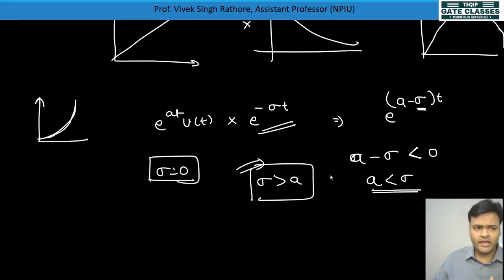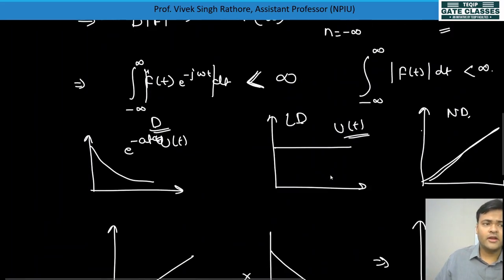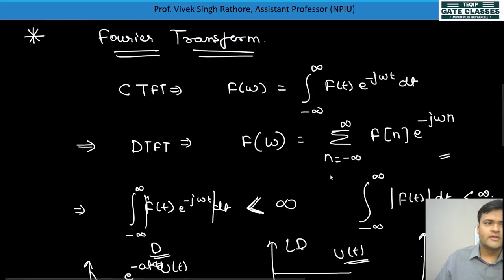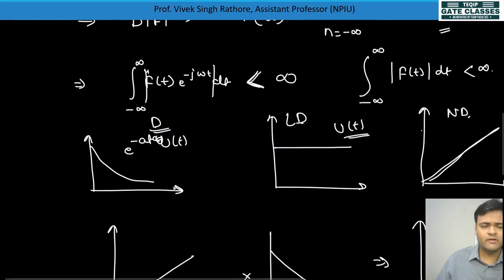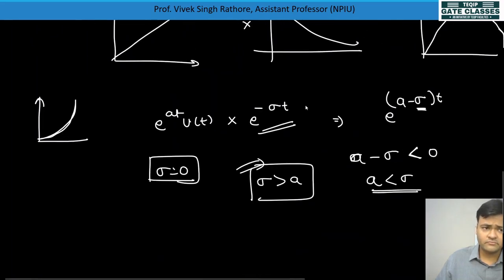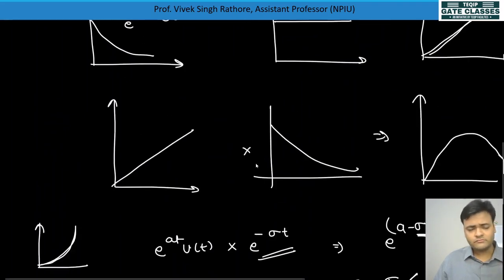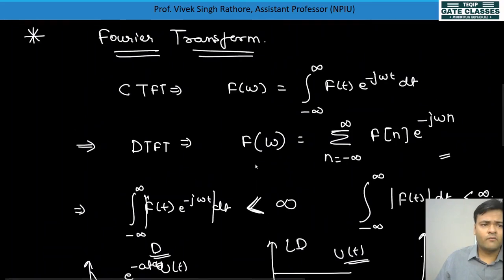So my main aim for this revision was that you can understand how the Z transform also came. So see, now you understood how, from the continuous Fourier transform, for some signals we were multiplying this type of decaying signal, and we are seeing for which value of sigma it is absolutely integrable, or we can take out a region of convergence. Okay, we got that. Now what is there for a discrete time signal?